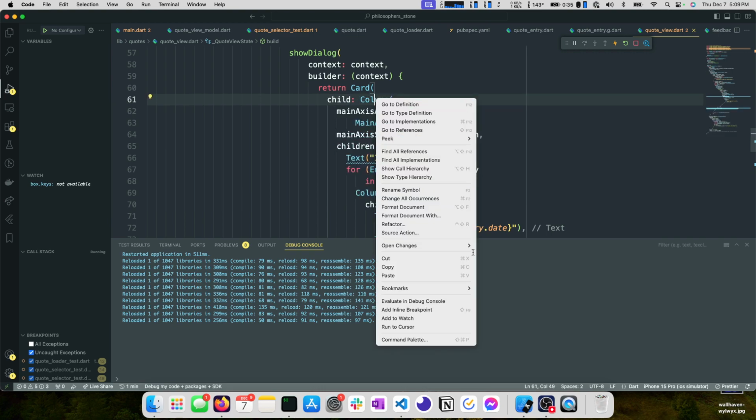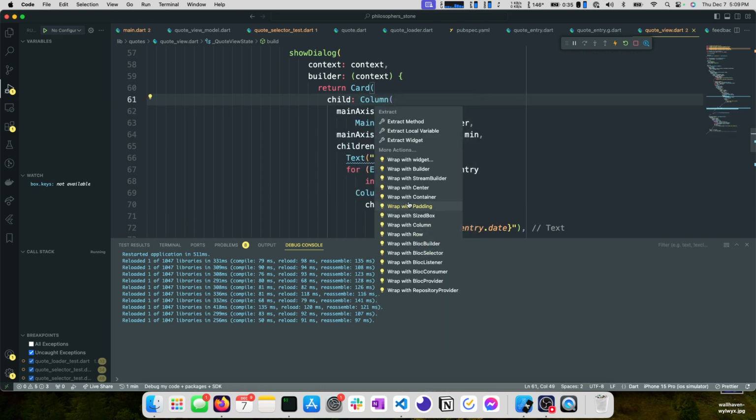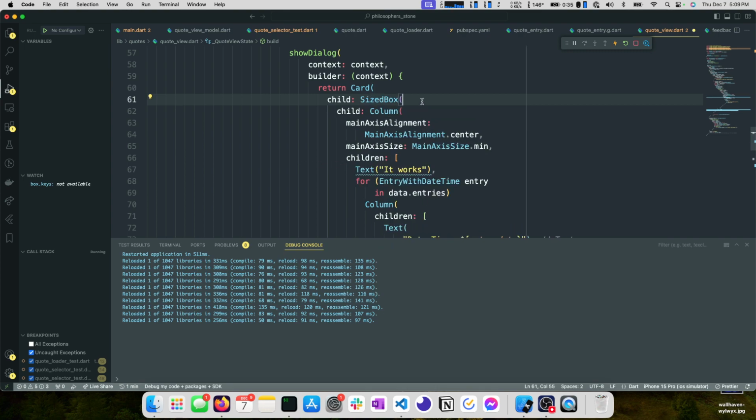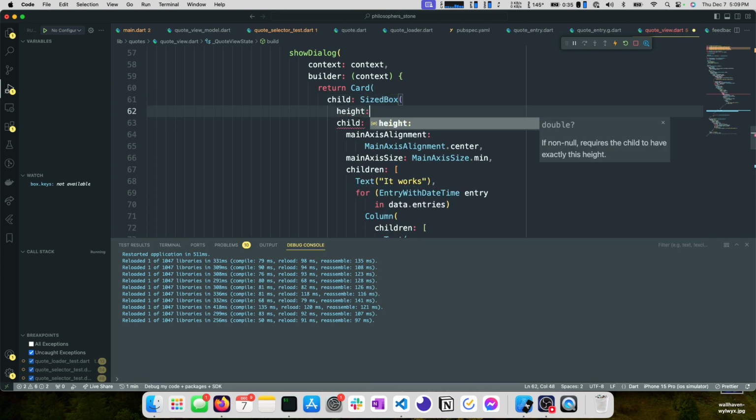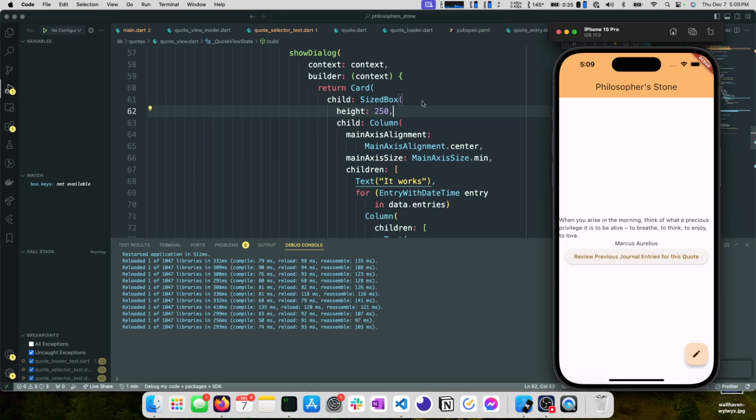So one thing we can look at is we could wrap this in like a sized box. Again, I'm using code actions here to help me refactor quickly, but we can set this to height, let's say 250, and let's just take a look at how this looks.